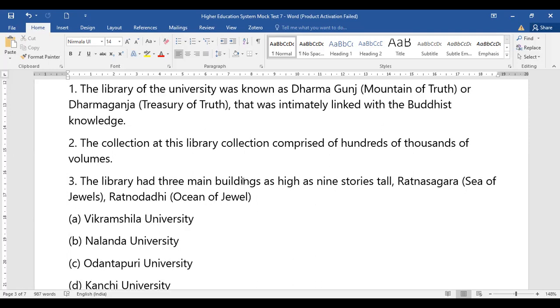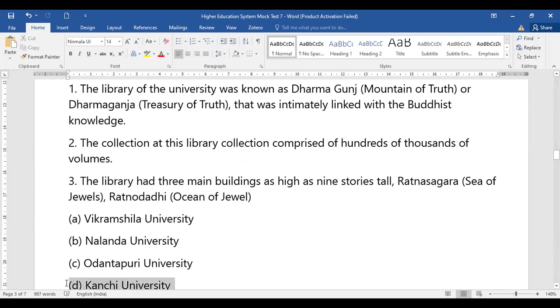This is question 17. Question 17 talks about what? They have given you a certain list of universities: Vikramshila, Nalanda, Odantapuri and Kanchi University. So you have to tell which university this belongs to. Now, I have purposely brought this question because in books, there is nothing mentioned about Kanchi University.